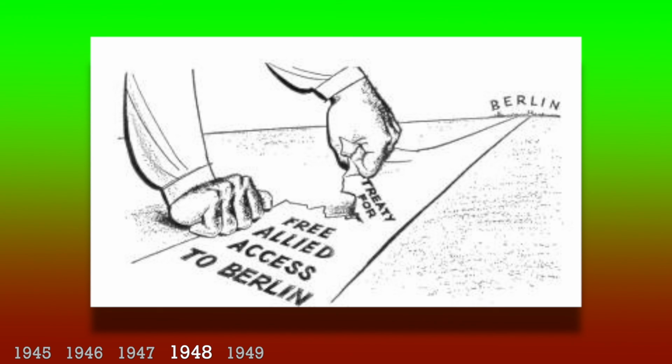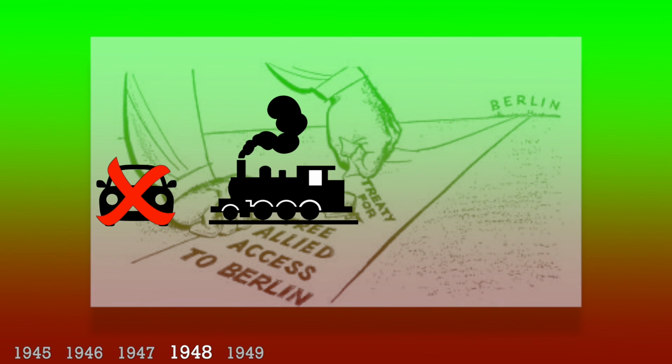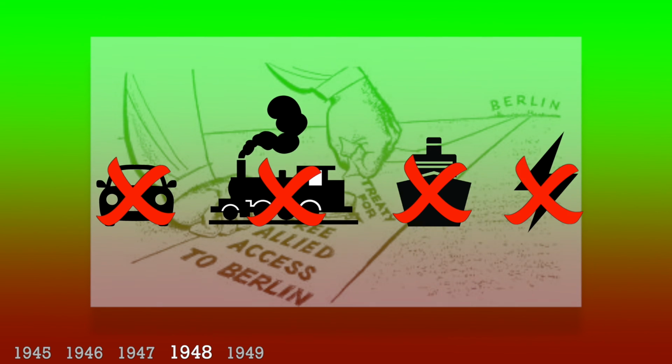The Western Allies refused to accept the new Eastern currency in the west sectors of Berlin, and as a countermeasure, the Soviets blocked all access to West Berlin. That means all road, rail and waterways. Even electricity was cut off. This is known as the Berlin blockade.